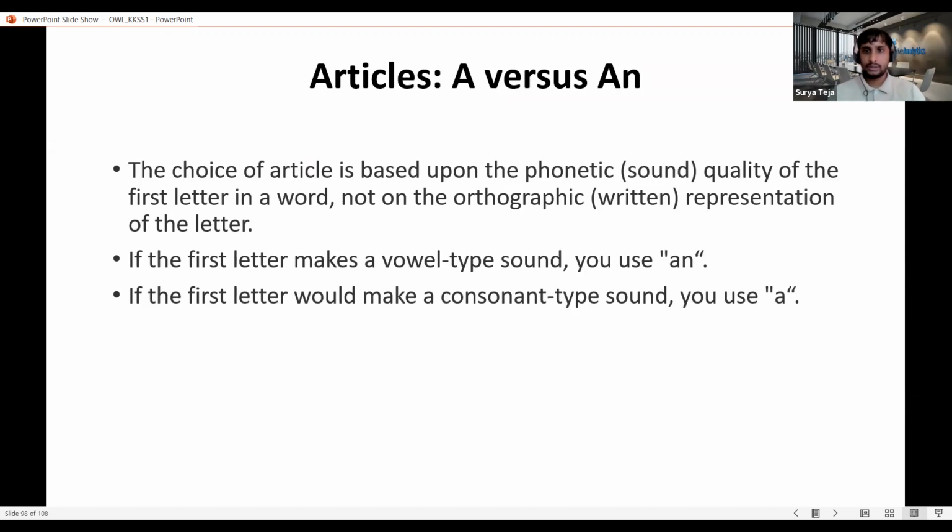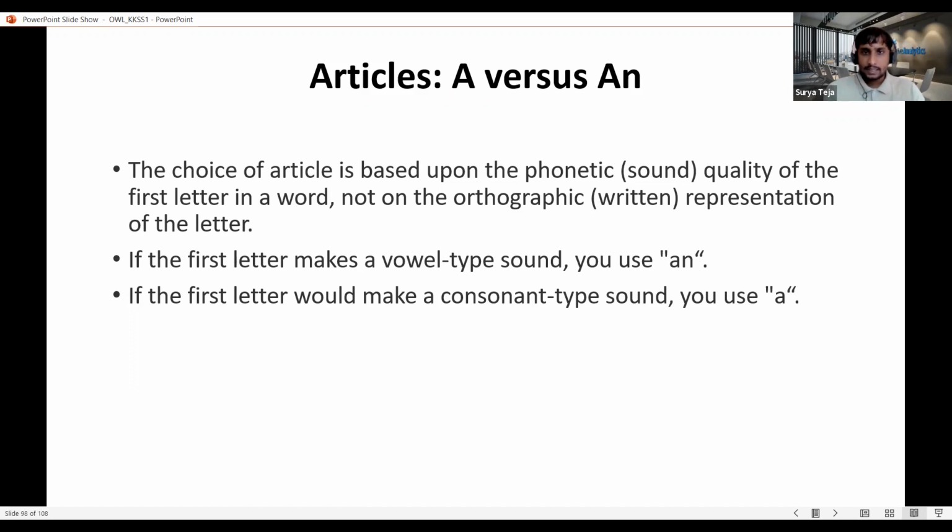So just to continue from where we left off, I'll now specifically talk about the articles a or an. As I said, both of them are used for non-specific and non-particular nouns, or non-specific and non-particular adjectives.